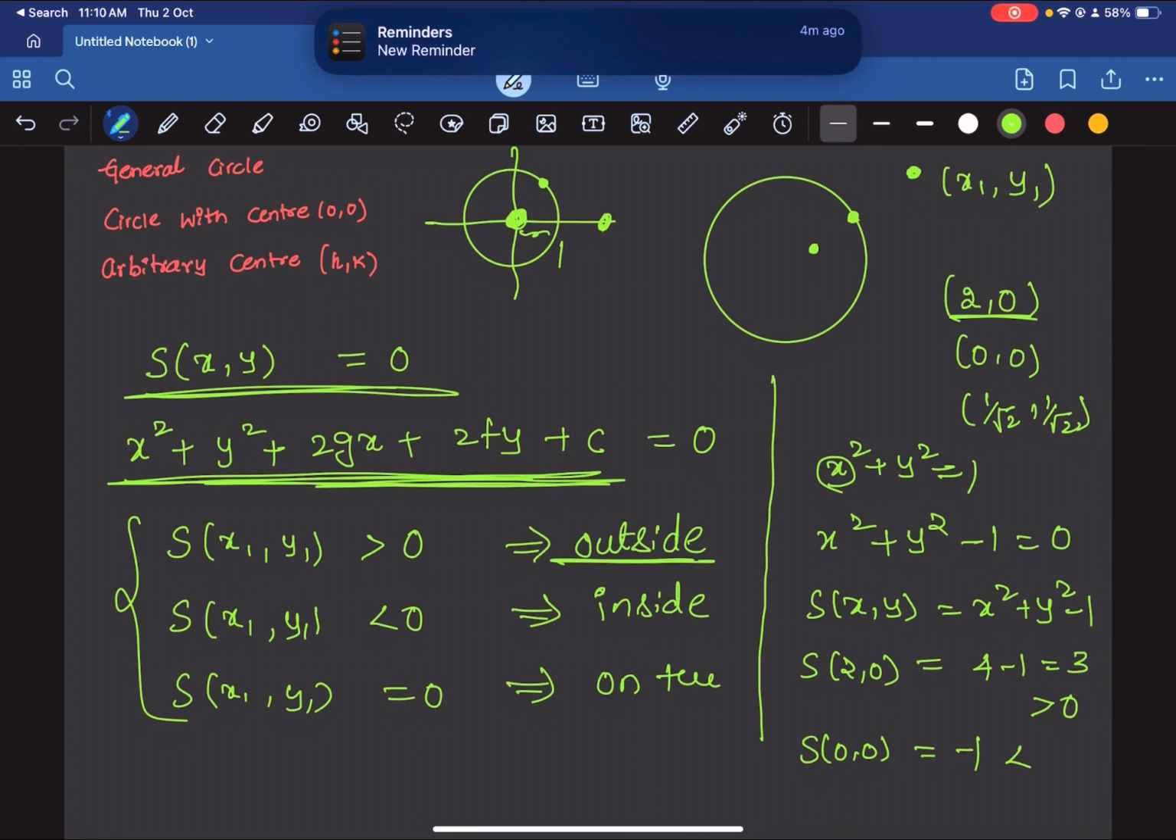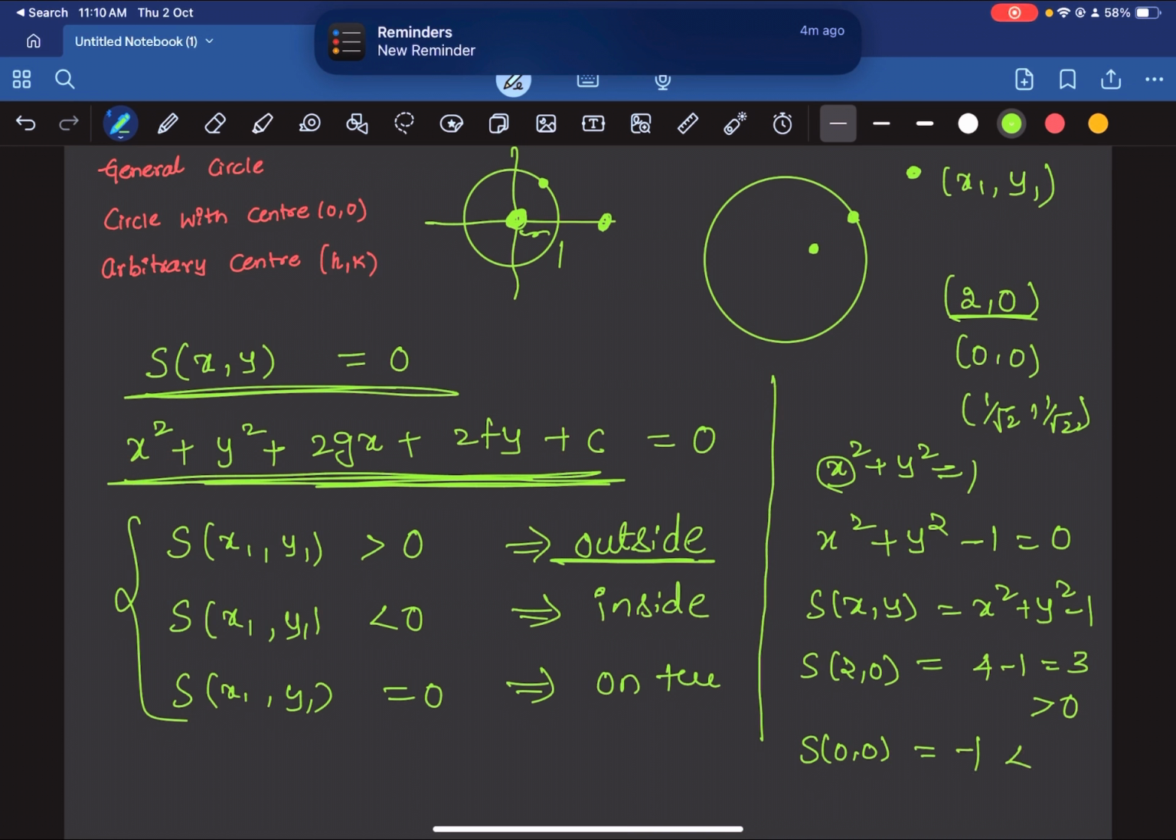Try to substitute this and check. You'll get S(1/√2, 1/√2) as 0. That means that it lies on the circle. Alright. So now you understood how to check the position of a point with respect to a circle.